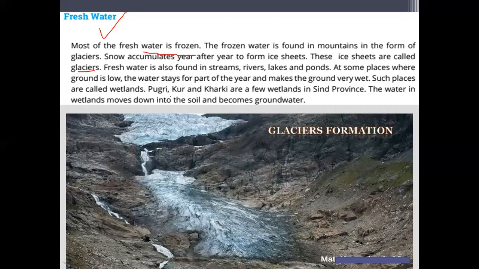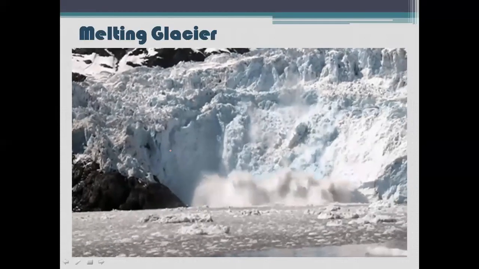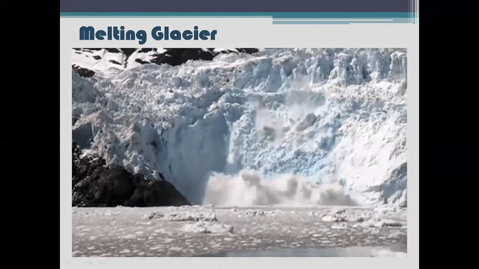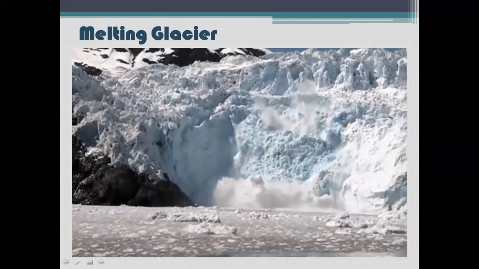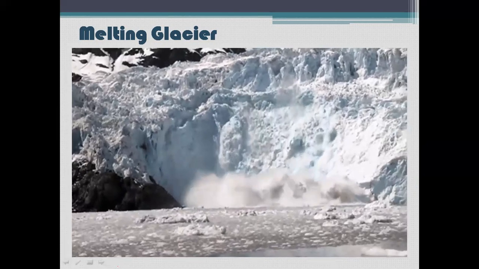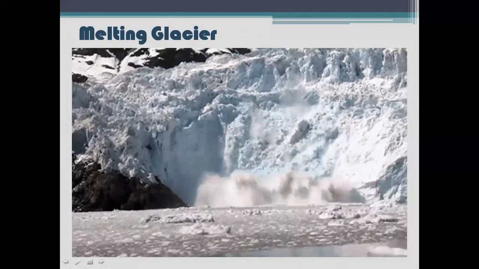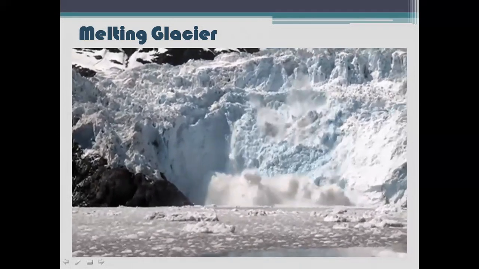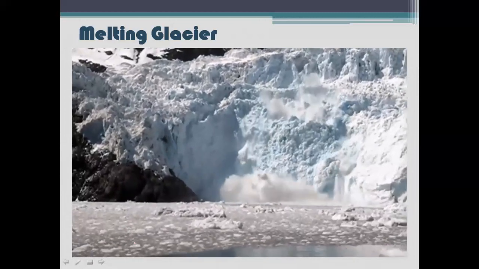So when the glaciers melt in the summer, they melt into water, and the water comes down into the streams, lakes, and rivers, and then into the ocean. So fresh water is then present in running form in the streams, lakes, canals, and rivers. That is fresh water, and that can be utilized.